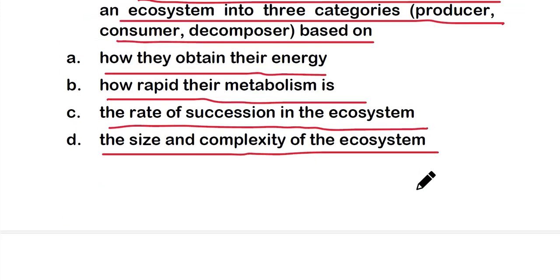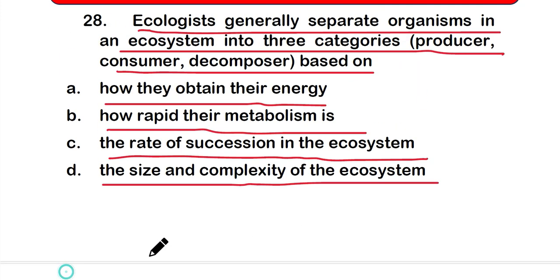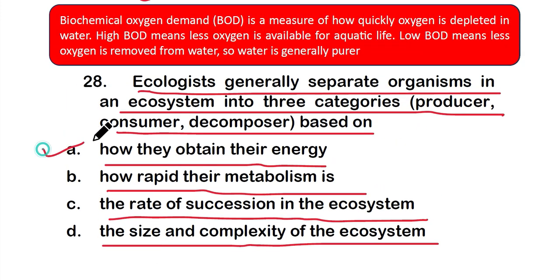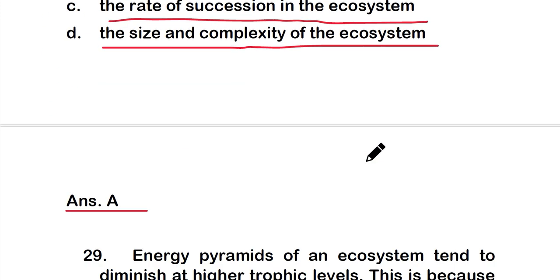So the right one is option A. That is how they obtain their energy. So ecologists generally separate organisms in an ecosystem into three categories based on how they obtain their energy.